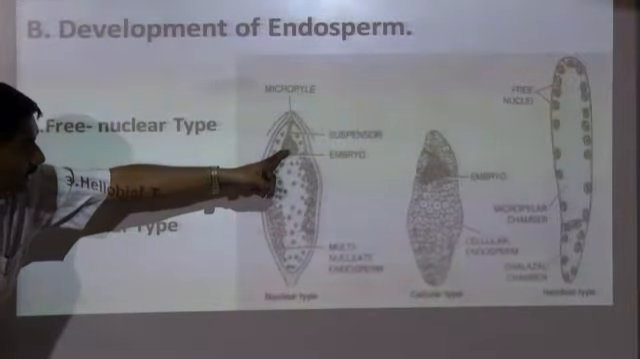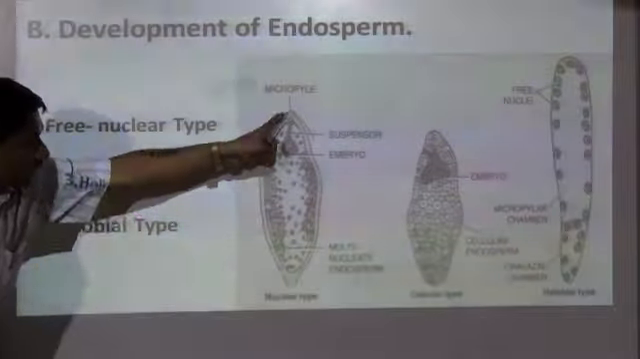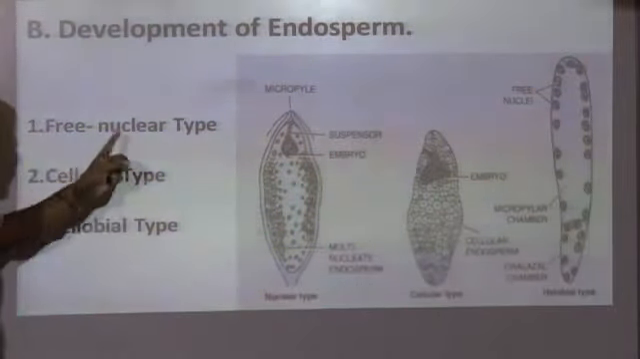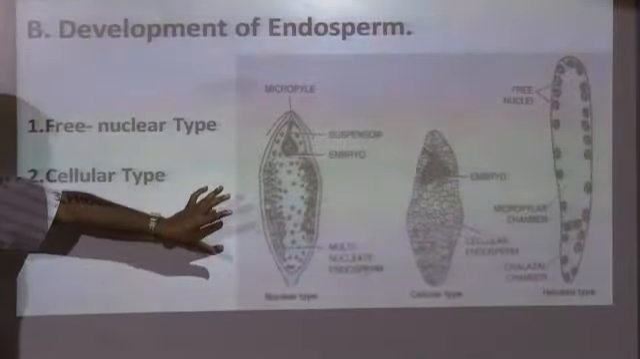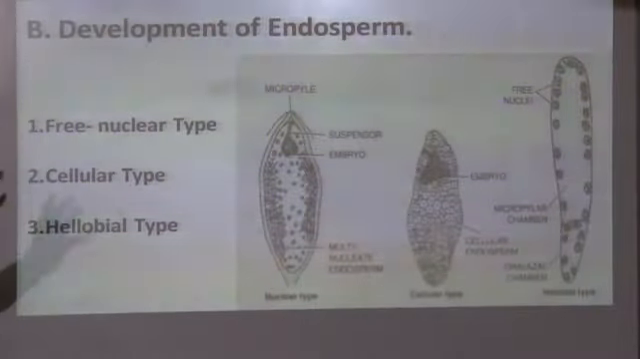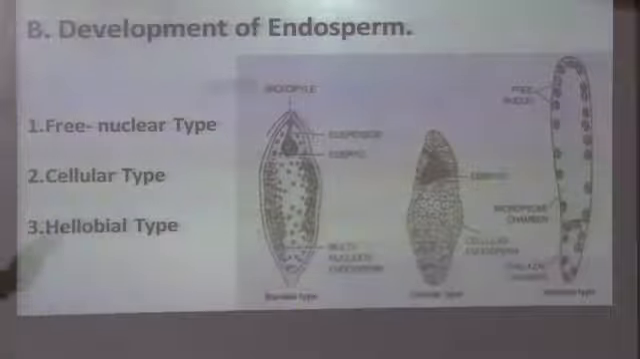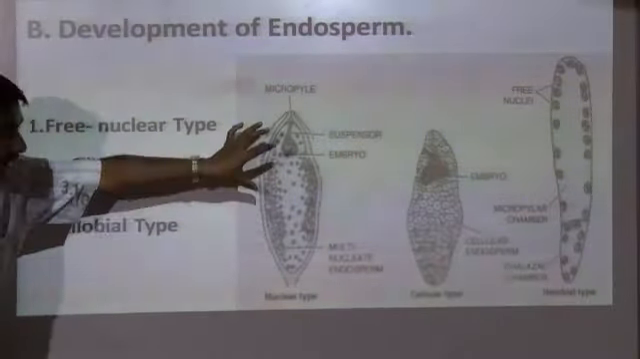Here you can see the embryo, and this embryo has been surrounded by the nutritive cells, which is nothing but free nuclear type of endosperm. We often observe this in the unripe coconut. In the coconut you have seen the water which contains vitamins, minerals. It is considered to be one of the nutritious foods. Here you will find the endospermic nuclei are free in it.